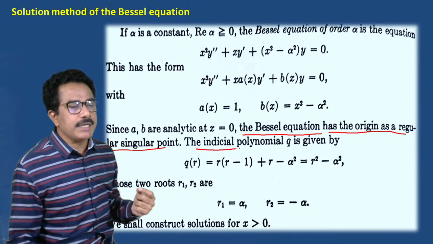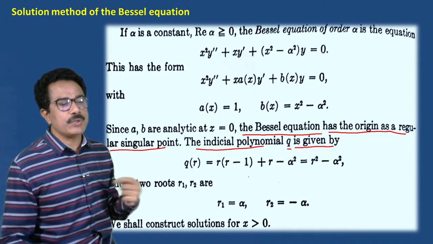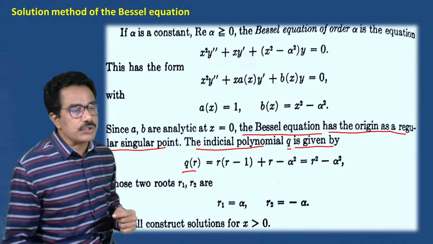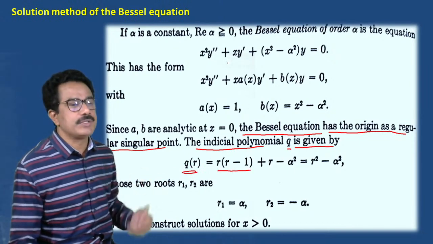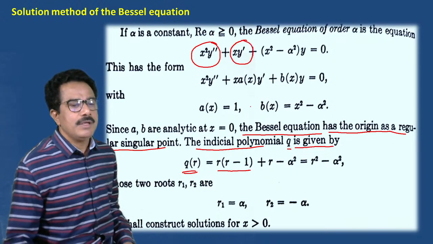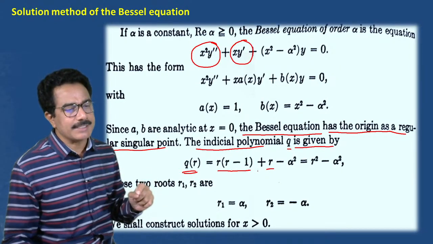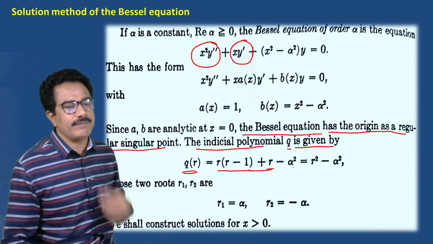The indicial polynomial q is given by, so we can write the indicial polynomial of that Bessel equation, that is q of r is equals to r into r minus 1. See this. From this and this, we can write r into r minus 1 plus r minus alpha square.